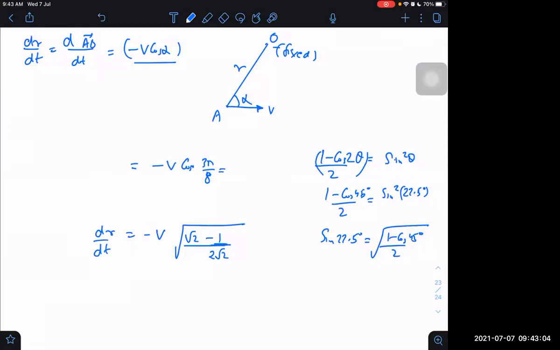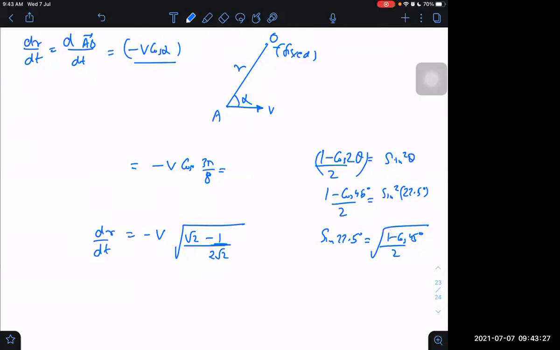This is equal to sine 3 pi by 8, sir. But we need to find cos 3 pi by 8, using the Pythagoras method.